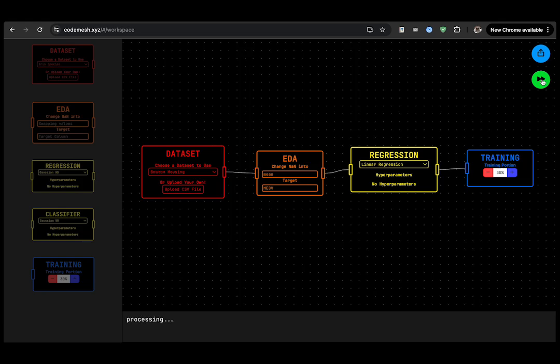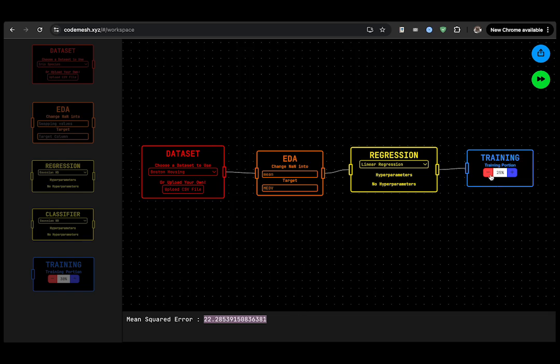Okay, and if we're done here, we'll click this green button. This is run. So if you click it, it'll say processing, and it gives us a result saying mean squared error equals 21.818 something. And here, mean squared error, of course, is an error rate, so we want to minimize this, right? Let's increase this to maybe 45% or something, and we run it again. Okay, we now get a mean squared error of 22, which is bigger than our previous mean squared error, right? And as I said, it's always better to decrease the error rate here.